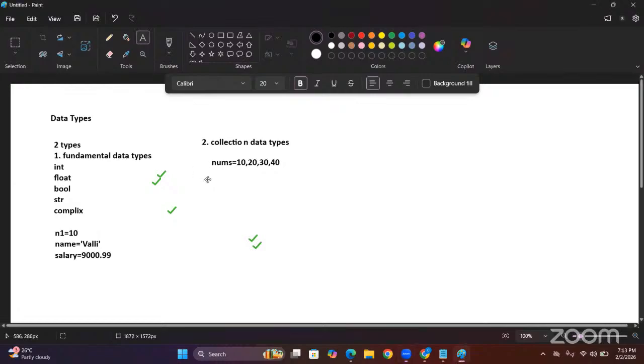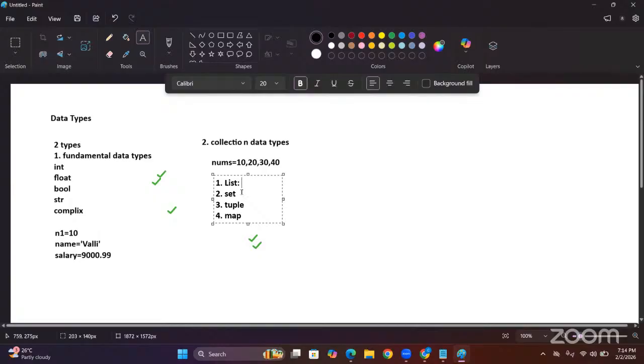In Python, the collection objects are four types. The first one is the list object. Second one is set. Third one is tuple. And the fourth one is map. So these four are collection data types. So a list can store more than one value within a single variable. But here we are not calling it a variable, we call it an object.